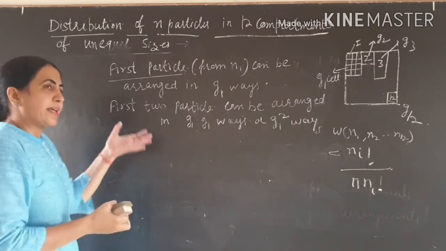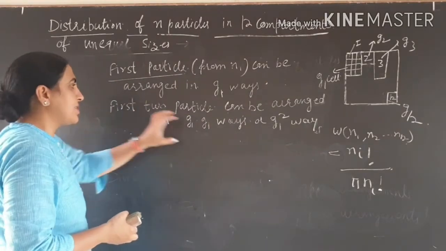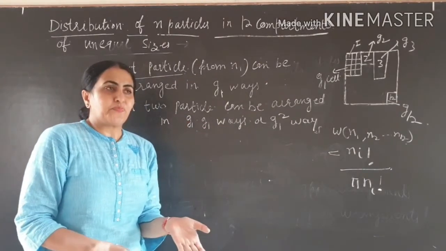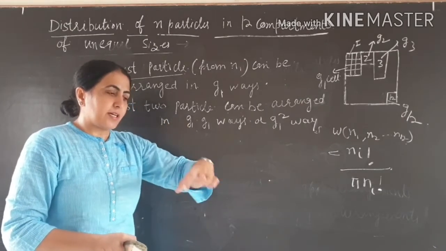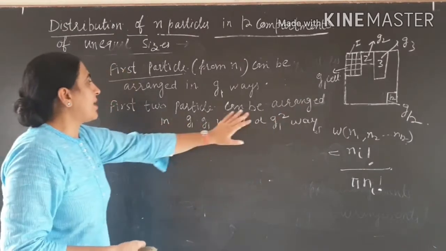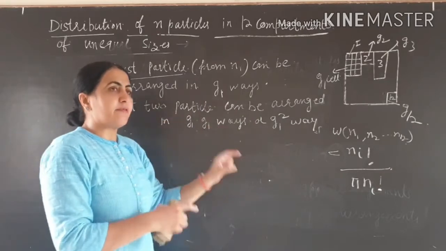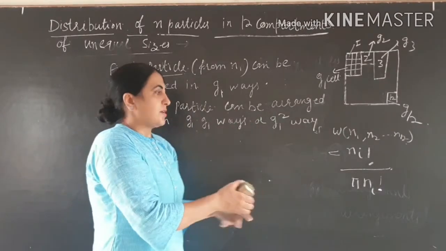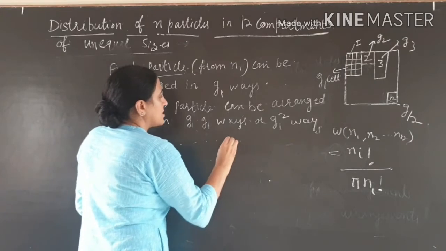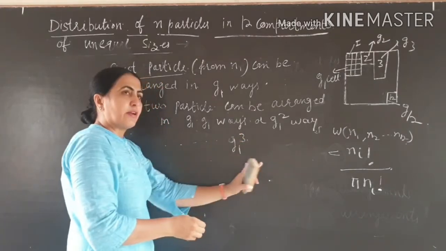Now the next particle: first particle in G1, second in G1 squared, now the third particle came. So the first three particles can be arranged in how many ways? G1 into G1 into G1, so G1 cubed ways, next G1 to the 4 ways.